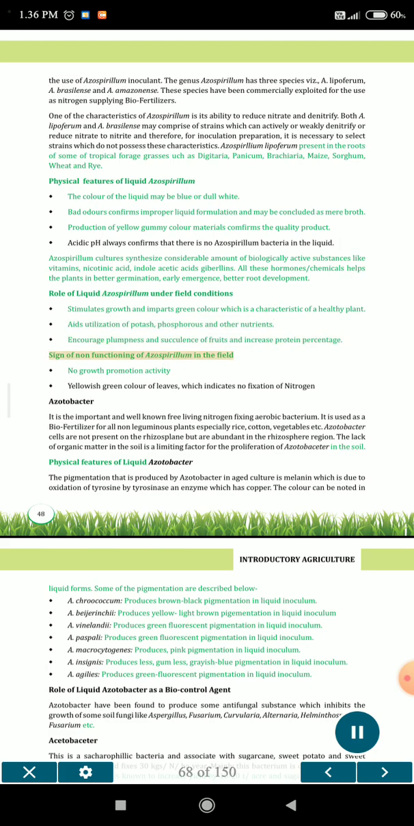Signs of non-functioning of azospirillum in the field. No growth promotion activity. Yellowish green color of leaves, which indicates no fixation of nitrogen.